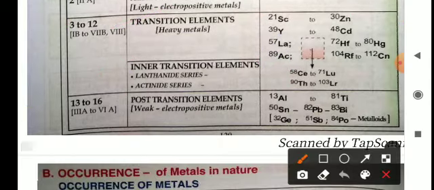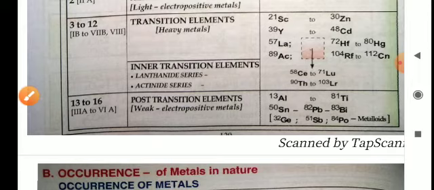Groups 13 to 16 are post transition elements and weakly electropositive in nature, from aluminium to thallium, tin to lead, bismuth, and germanium to antimony, antimony to polonium. They are metalloids because they can act both as a metal and a non-metal.